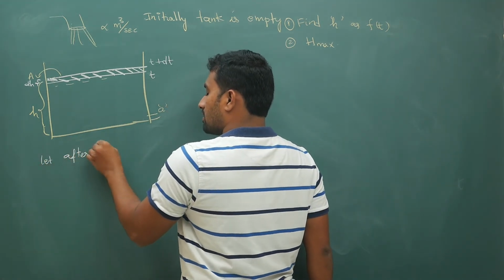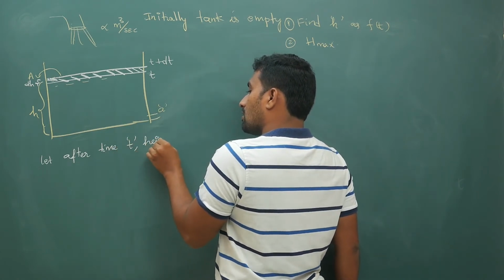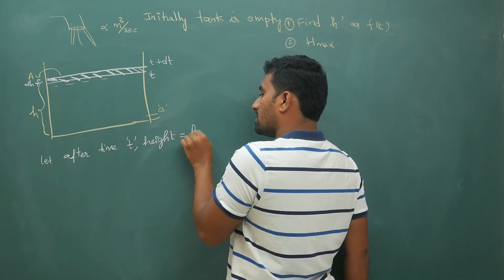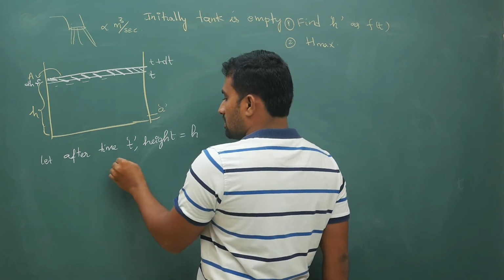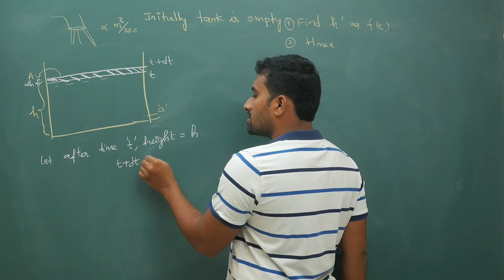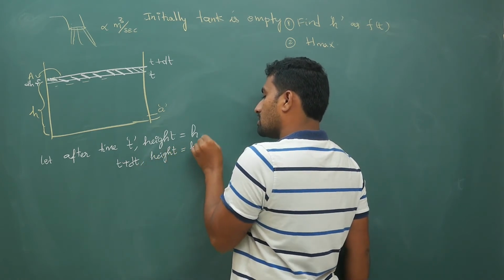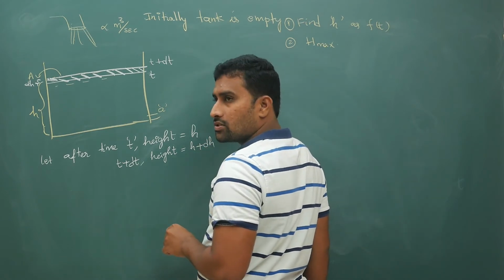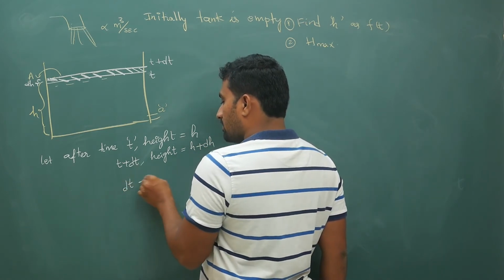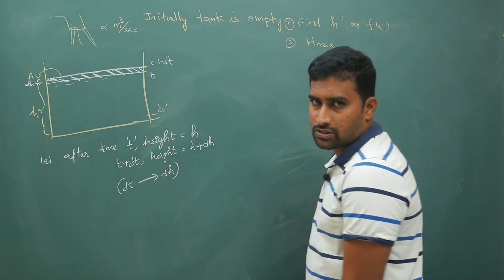Let after time t the height be h, and at time t plus dt the height has changed to h plus dh. That means in dt time, dh height has changed.